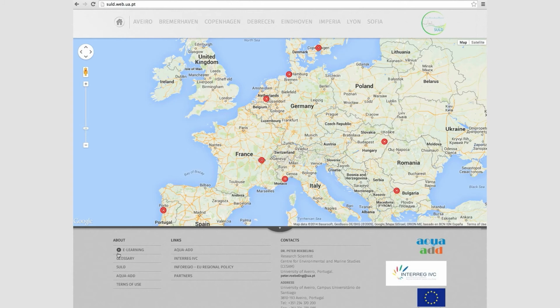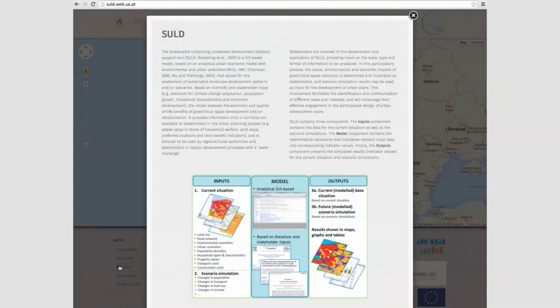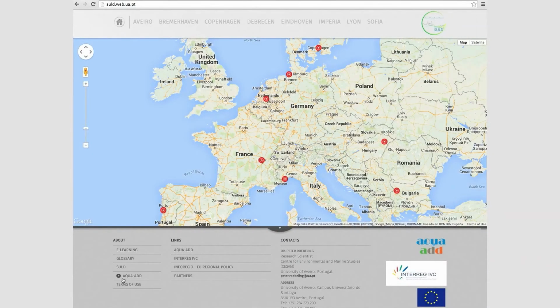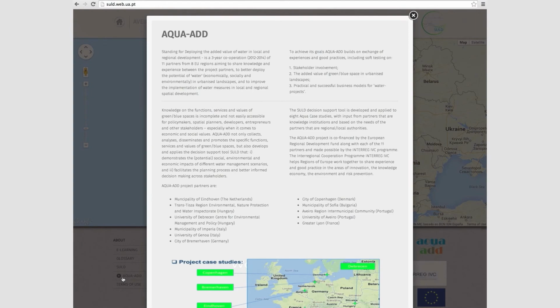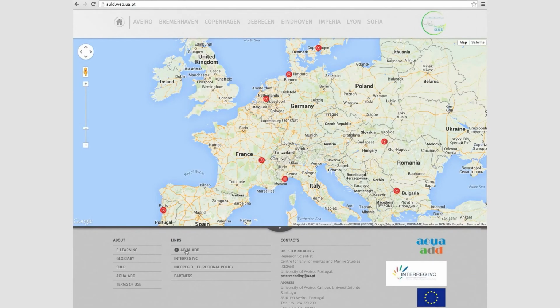In the lower menu, you can learn more about the project and see a list of important links.